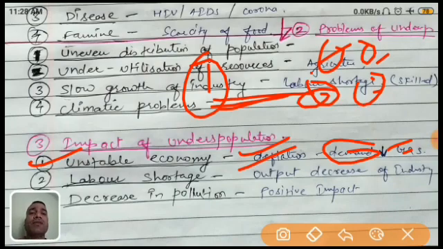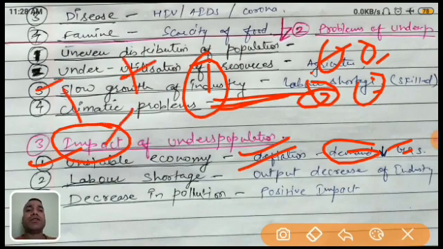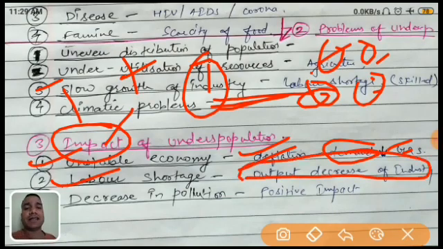Now remember one more thing, impact does not always mean negative. Impact means either negative or positive, both may be. Okay. Second one, it is the labor shortage. Already people are fewer, so who is going to do labor work? So there is an output decrease of the industries. If in industry there is a smaller number of people, they will not produce too much. If their production is less, obviously the economy is decreasing, so that's why there's labor shortage.